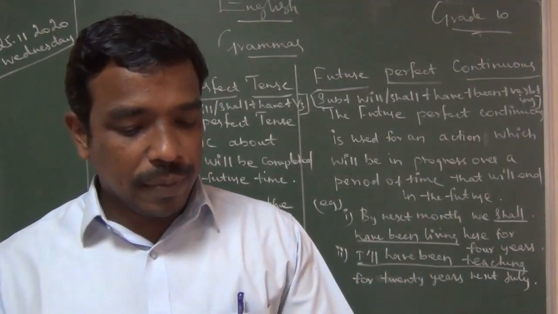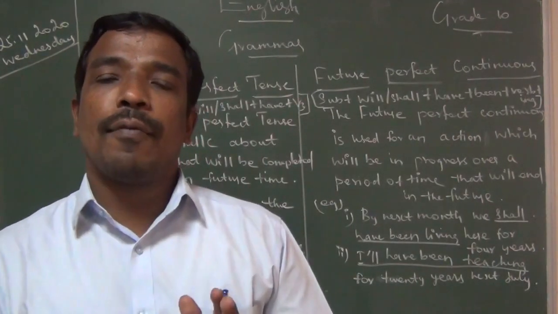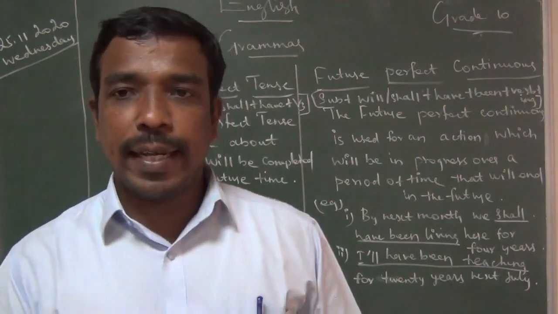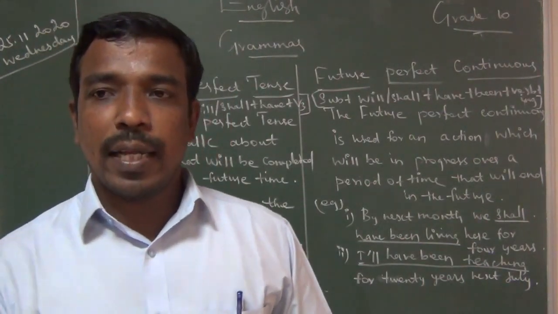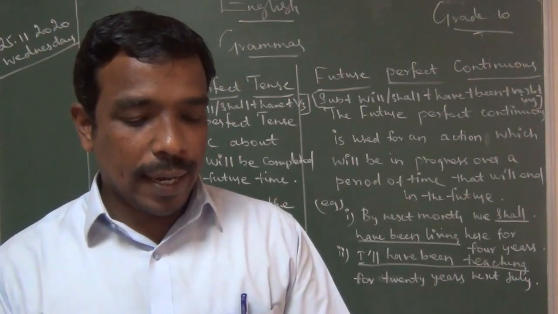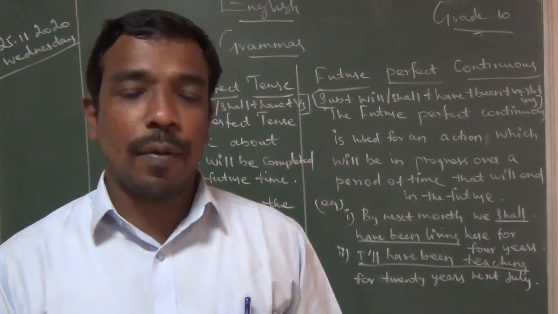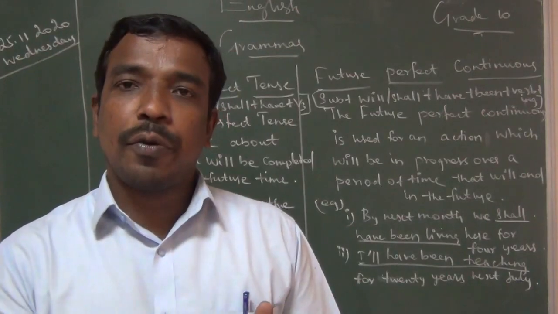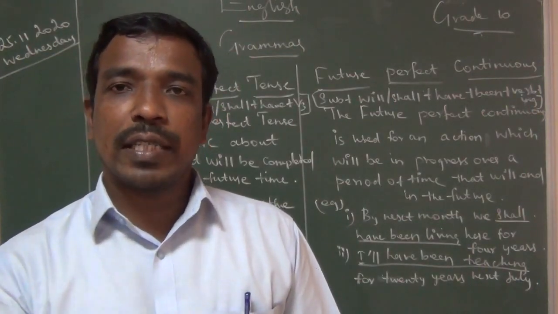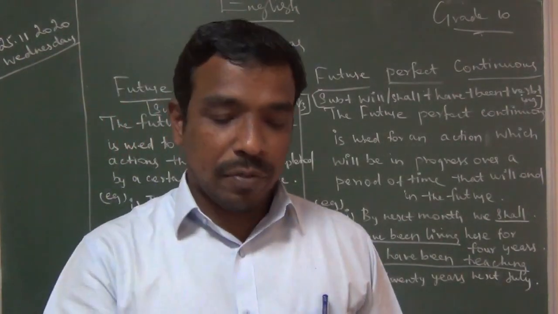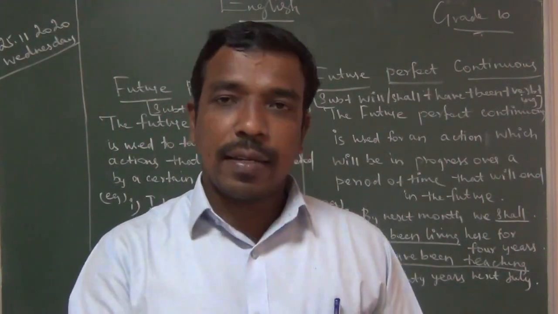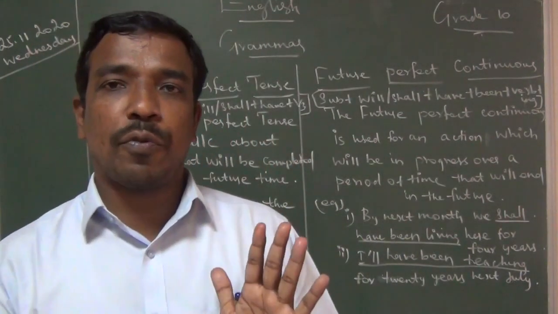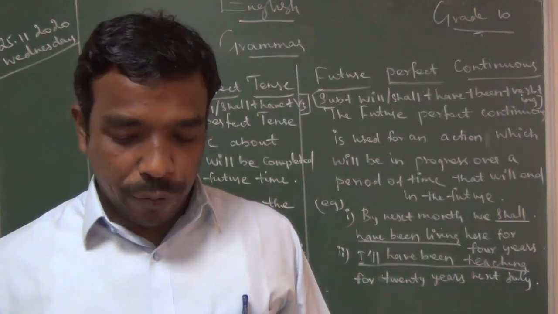So underline the verbs and identify the tense form. For all the tense, next exercise, D exercise, that exercise, underline the verbs and identify the tense form. This is for your practice, each sentence. If you don't know, I gave that tense structure with you. So with the help of this tense structure, underline and write here the tense form. We have 12 tense forms. According to that, you write.